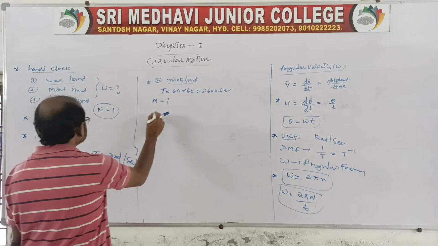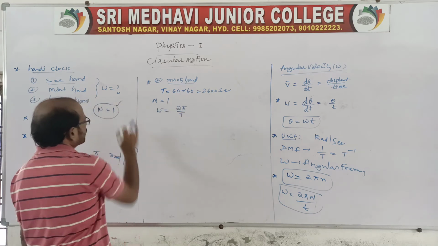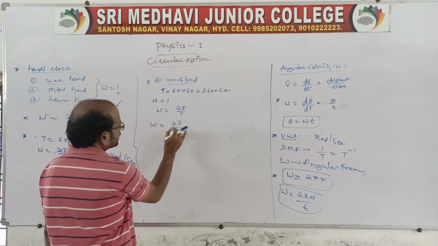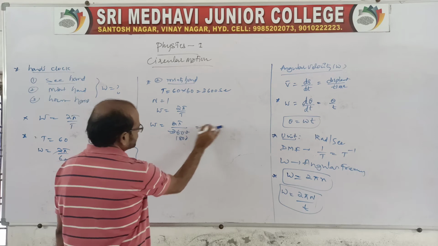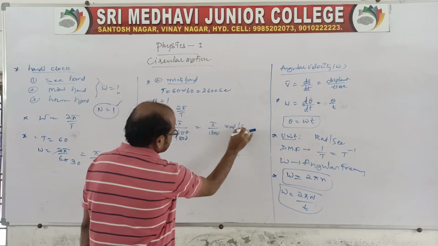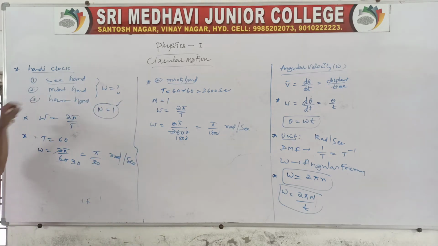In this case also omega is equal to 2 pi by capital T, because N is equal to 1. So omega is equal to 2 pi by 3600, which is pi by 1800, again in radians per second. Clear? This is for the minutes hand.